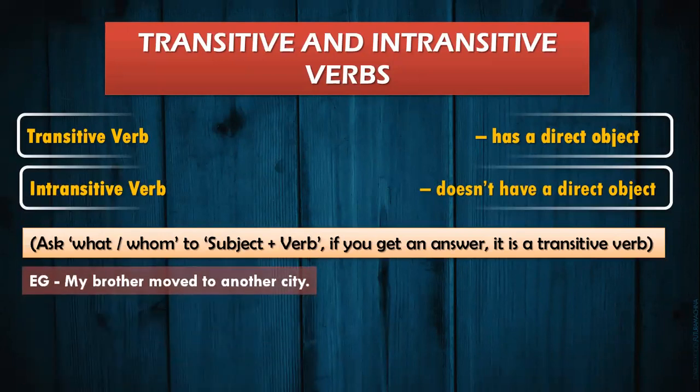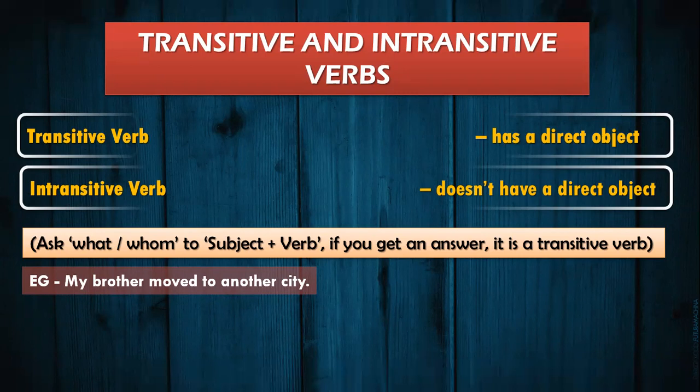For example, "My brother moved to another city." In this case, my brother is the subject, moved is the verb, while another city is the object. As I said, we are only supposed to ask the question what or whom to subject plus verb, that is, my brother moved. So let's ask the question and check whether another city, which is an object, acts as an answer for the question or not.